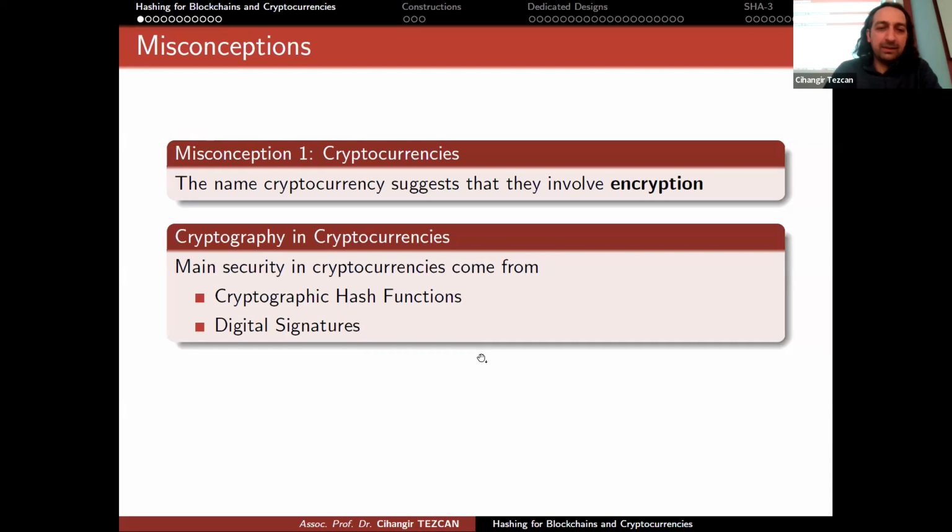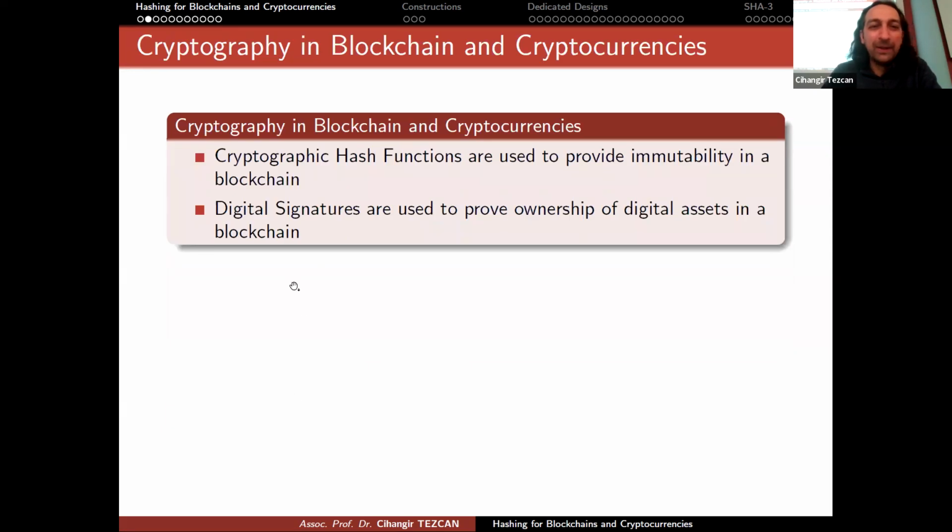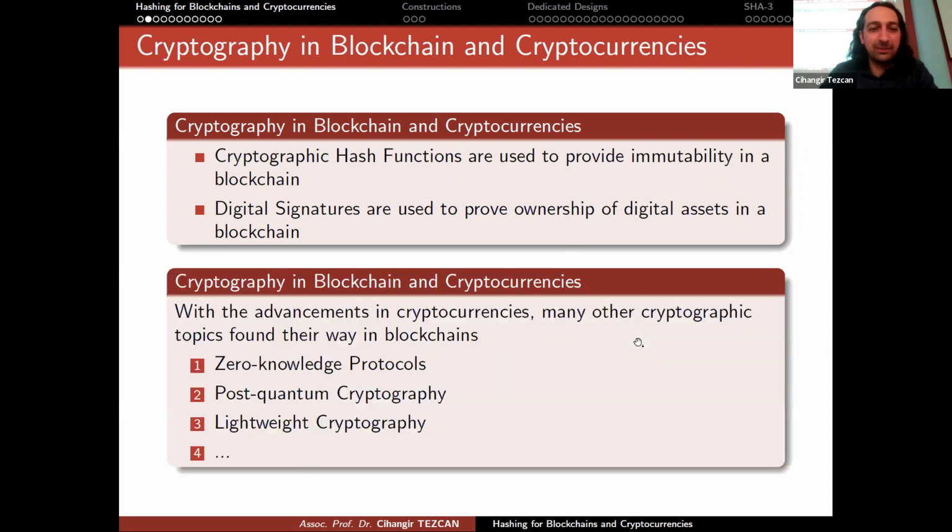But we said that other cryptographic algorithms are used in cryptocurrencies, like cryptographic hash functions and digital signatures. And don't forget that hashing is not encryption. I have to insist on this because a lot of people in Turkey think that this is encryption, but it is not. Cryptographic hash functions are used to provide immutability in a blockchain, and digital signatures are used to prove ownership of digital assets in a blockchain.